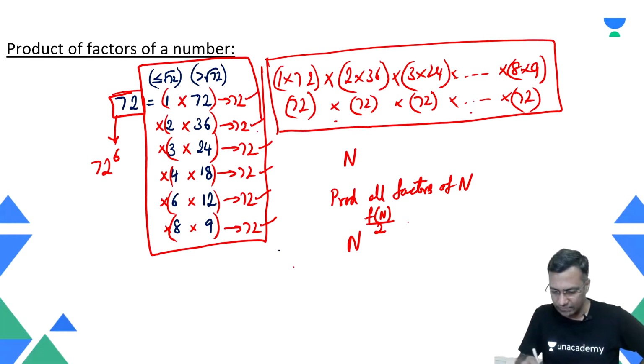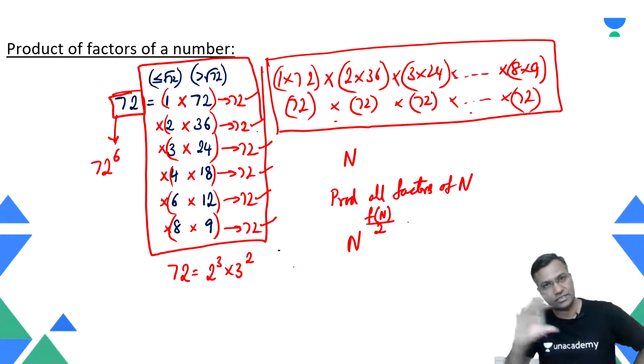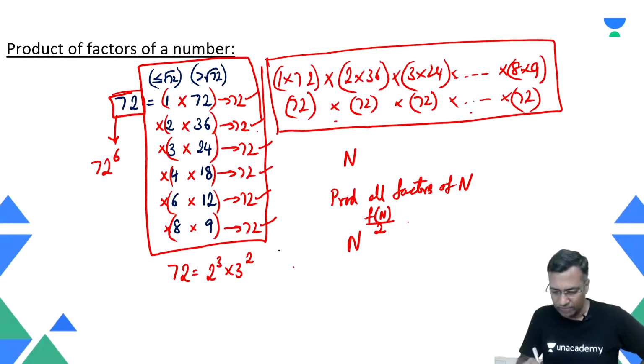Say there was a number 72. How would I have done this now? 72 can be written as 2 raised to power 3 into 3 raised to power 2. This is how you would have written 72. What are the factors of 72? The number of factors of 72: I will expand the 3 to 4, and the 2 to 3, so it is 4 into 3.